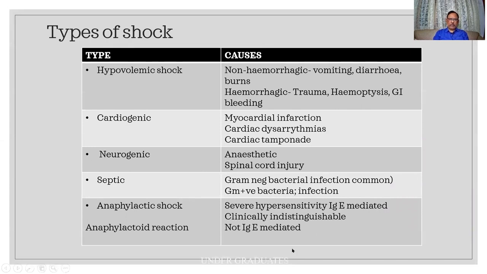This particular tabular column is of paramount importance, and you will have to memorize and write. Hypovolemic shock, decrease in volume. It can be because of hemorrhage. Various causes are there. Non-hemorrhagic also. Loss of fluids because of vomiting, diarrhea, or burns can lead to shock.